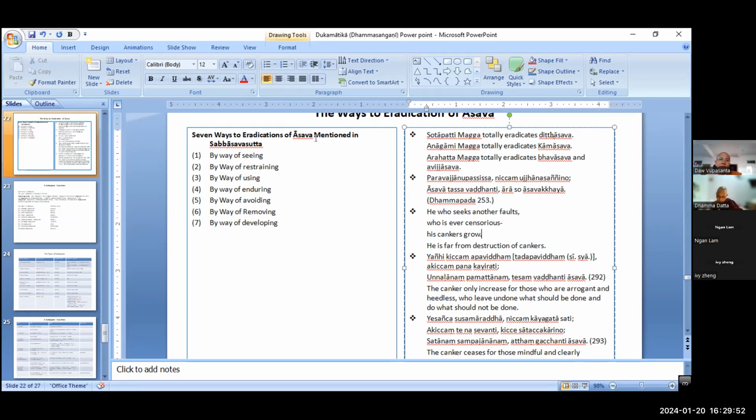Jhana factors can also arise together with akusala cetasikas, together with lobha also. A fisherman, or a person playing cards, in Myanmar we call it pay, or someone playing games on the internet, can concentrate very well in gaming. That is strong concentration.